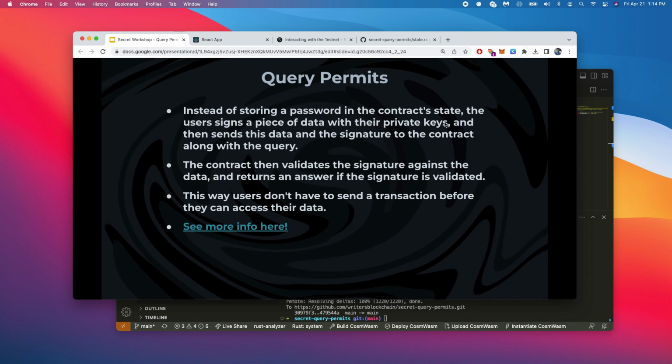That's the private keys associated with your wallet address. So every wallet has a public and a private key associated with it, right? And then it sends this data and the signature to the contract along with the query. The contract then validates the signature against the data and returns the answer if the signature is validated. This way, users don't have to send a transaction before they can access their data.